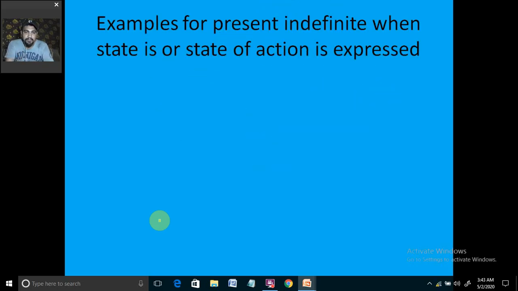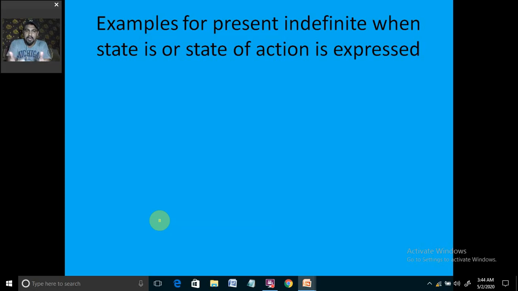These are the examples when we see the present indefinite in the state, which presents the state of action. When we are not seeing any action going on, we cannot say that I am a teacher. If I say I am a teacher, there is no action going on. We are not performing a certain sort of action, but we are talking about somebody's state or somebody's occupation.